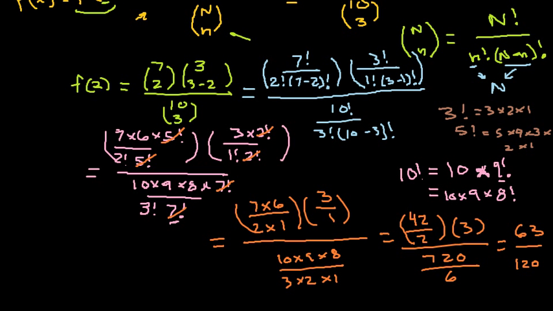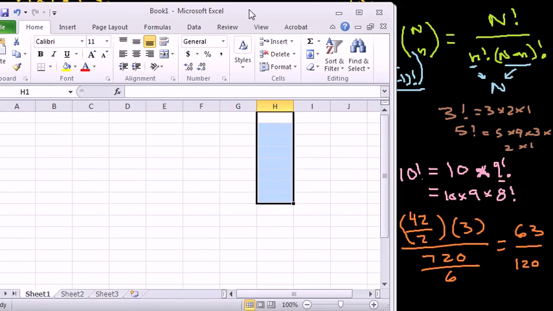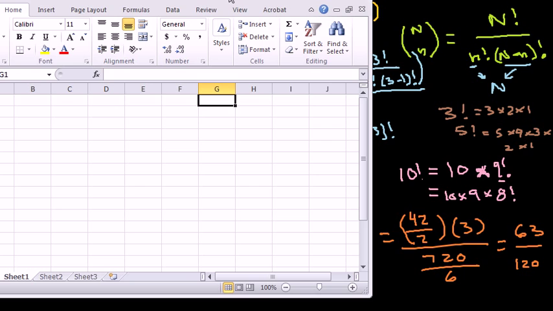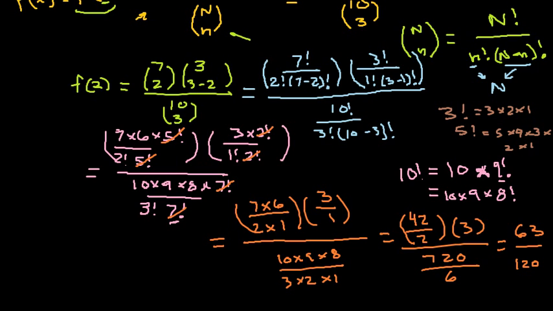Hold on here. All right, Excel. You've got equals 63 divided by 120, 0.525. So what is that the answer to? So what we have then is f of 2 equals 0.525.